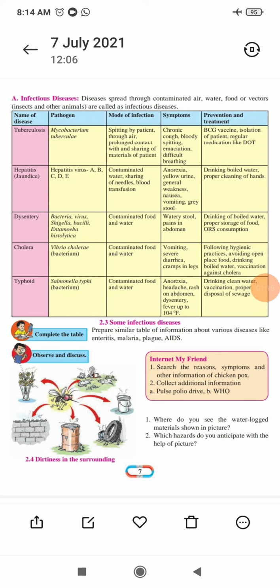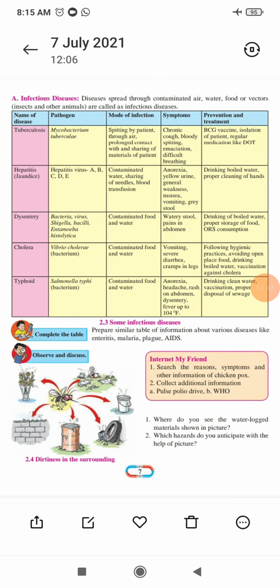Now, in the treatment, how can you prevent jaundice? You have to drink boiled water, and the hands should be totally clean. Now the third condition, what is the name of the disease? Dysentery. In dysentery, the pathogens are bacteria, viruses, Shigella bacilli, Entamoeba histolytica. From these pathogens, dysentery occurs.